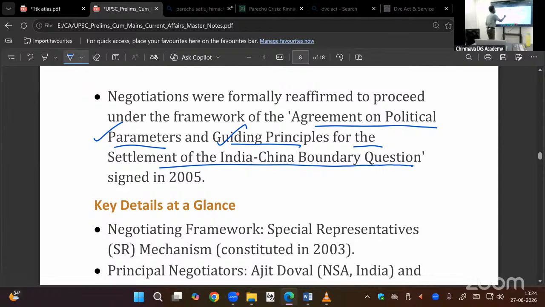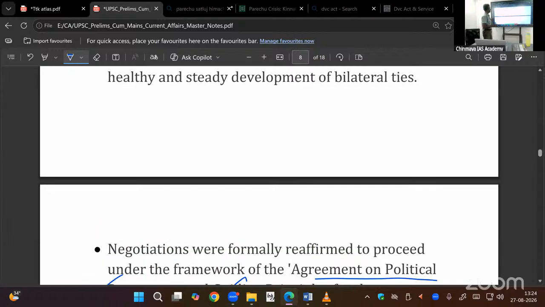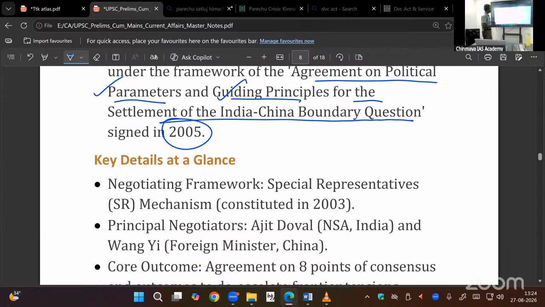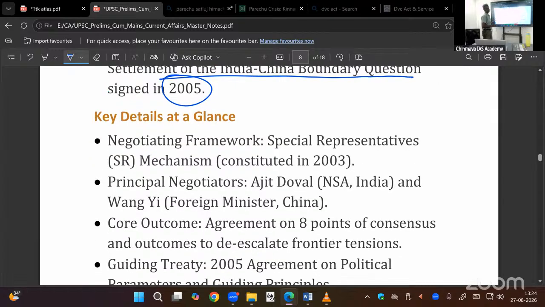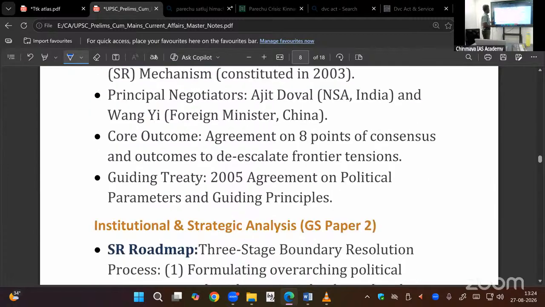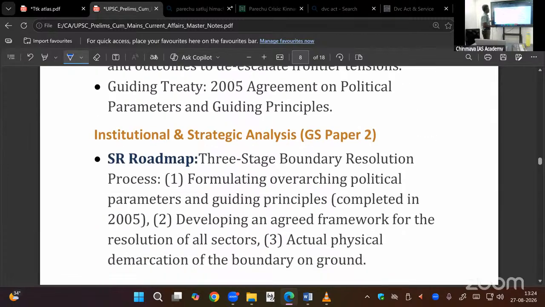Regarding that, we made one agreement with China in 2005. Based on that only the negotiations went. Fortunately, we have arrived at a 9-point consensus. Sorry, 8-point consensus. 8 or 9? 8-point consensus. Soon we expect the resolution. So we will see that. Then details, already we have discussed this. No need to discuss it.